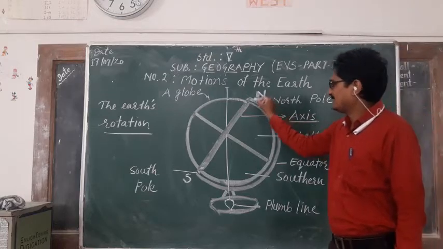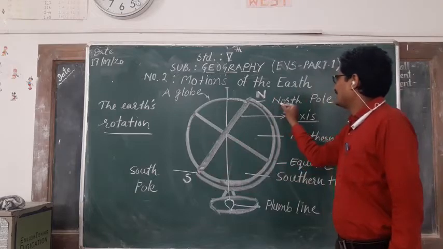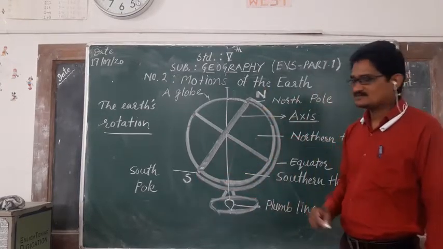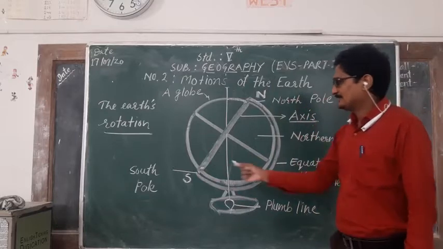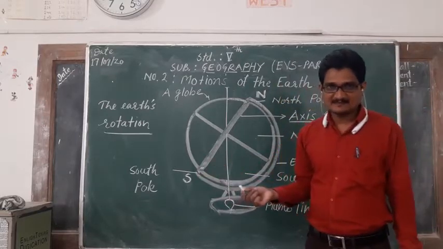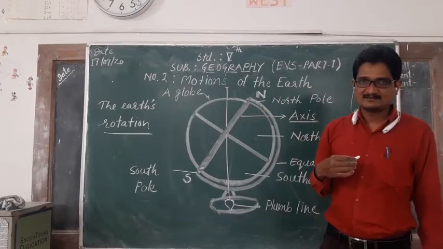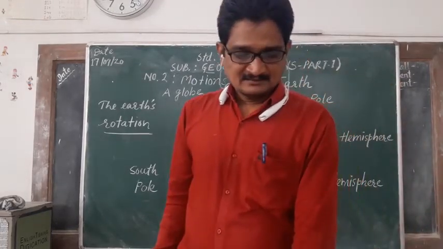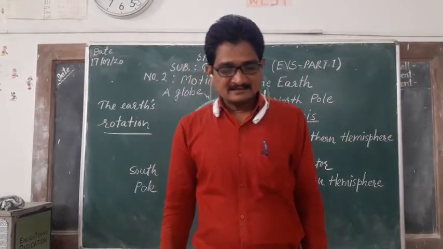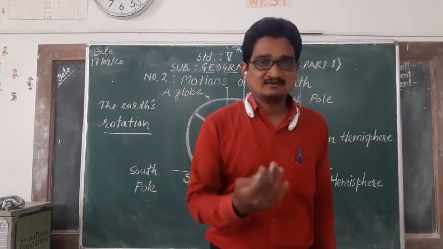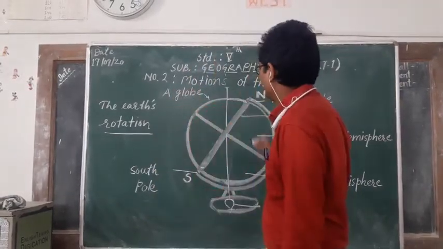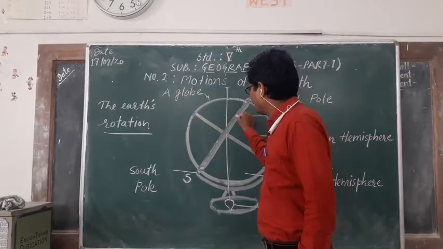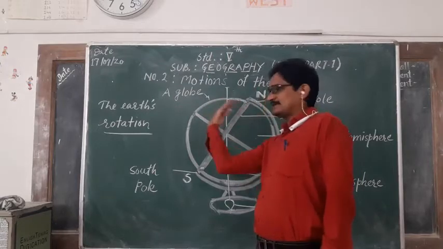This line, N and S: North Pole, South Pole, which means Uttar Dhruva, Dakshin Dhruva in our language. Okay? Try to understand that. Then it passes through the center of the earth. This is the center of the earth and it is rotating like that.